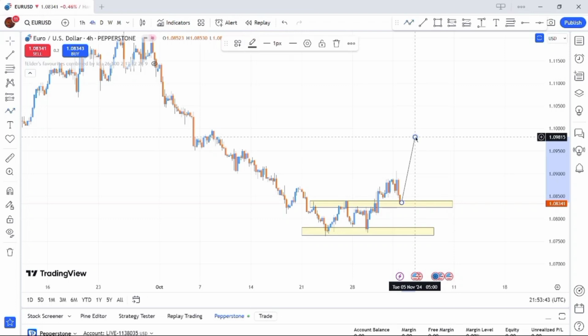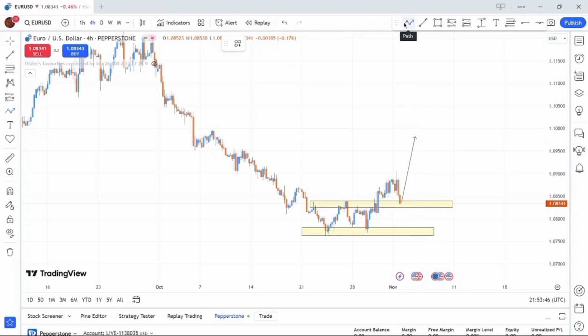Or it's likely that Euro USD can just break this neckline downward, and when it breaks the neckline downward, my target will be at this key zone over here. When price gets to this key zone, I want to see a bullish confirming candlestick on the 1 hour time frame, then see Euro USD moving upward. So for this week, I'm bullish on Euro USD. I'm very bullish on Euro USD.